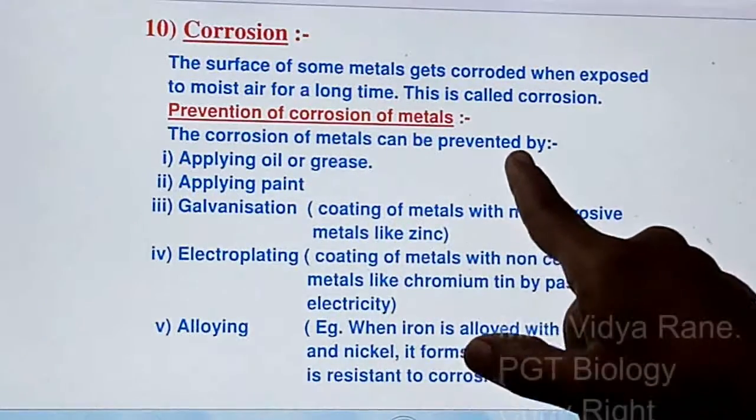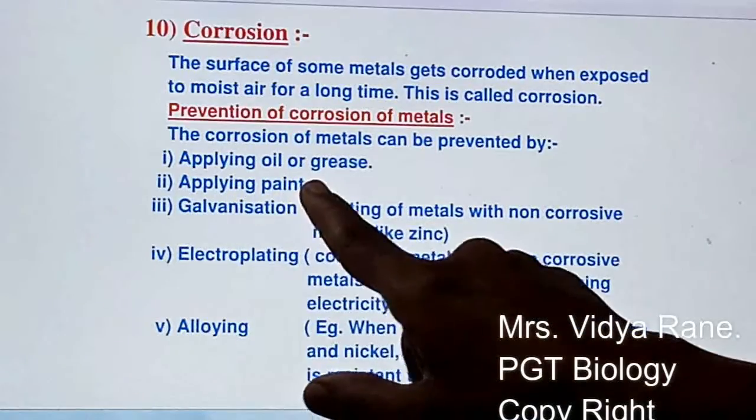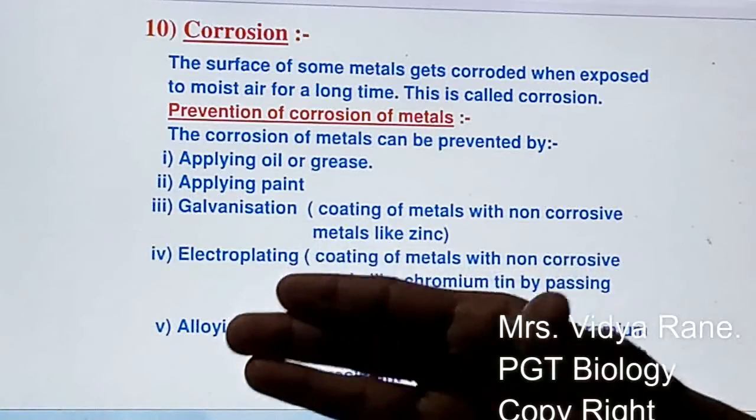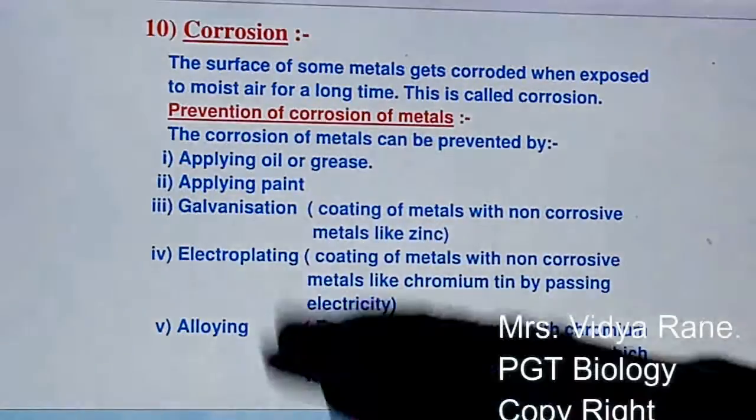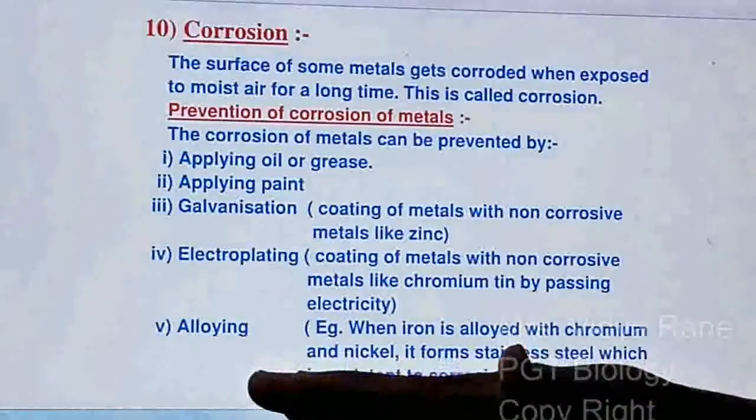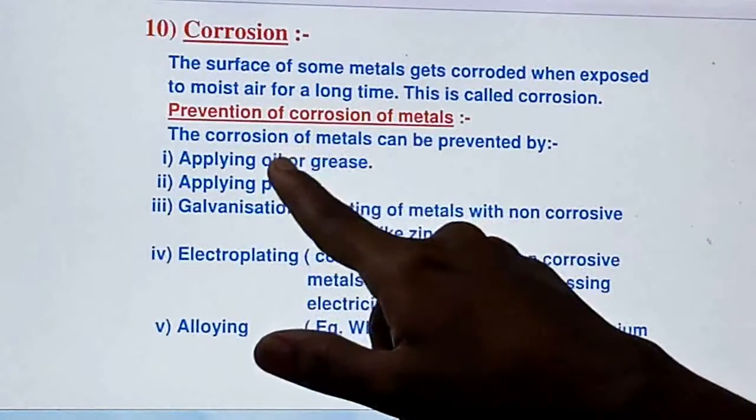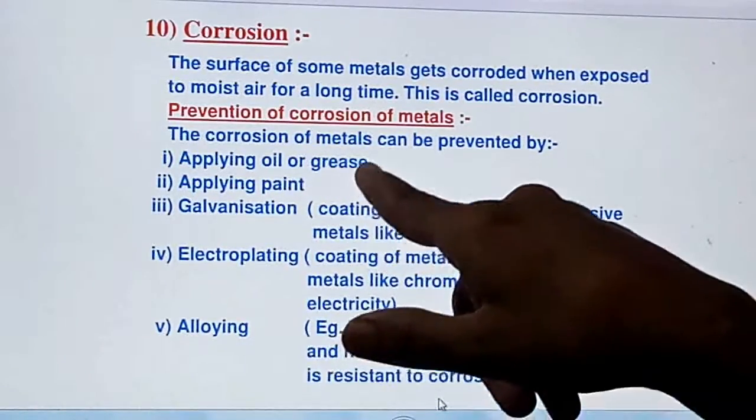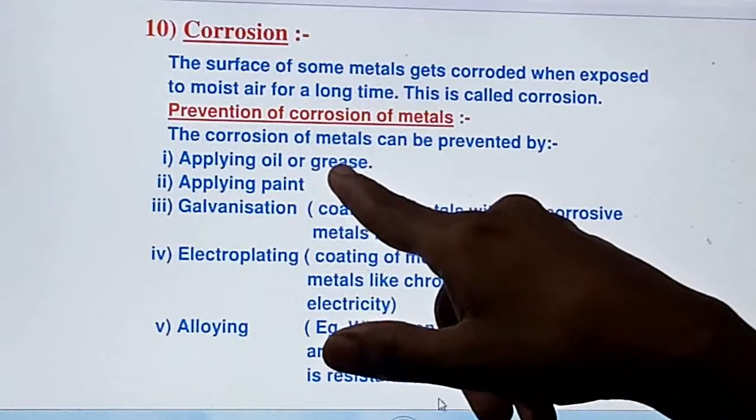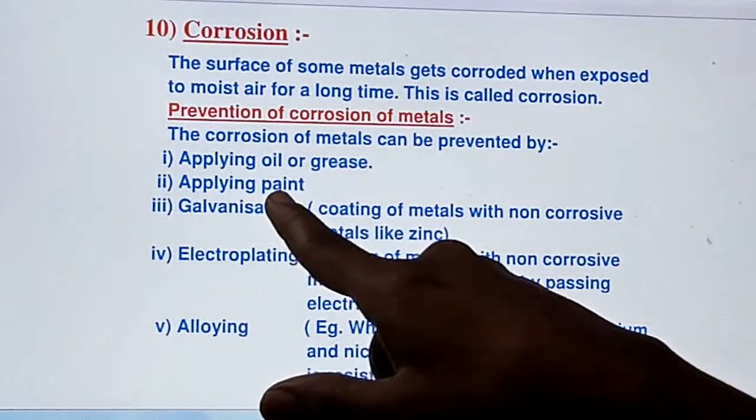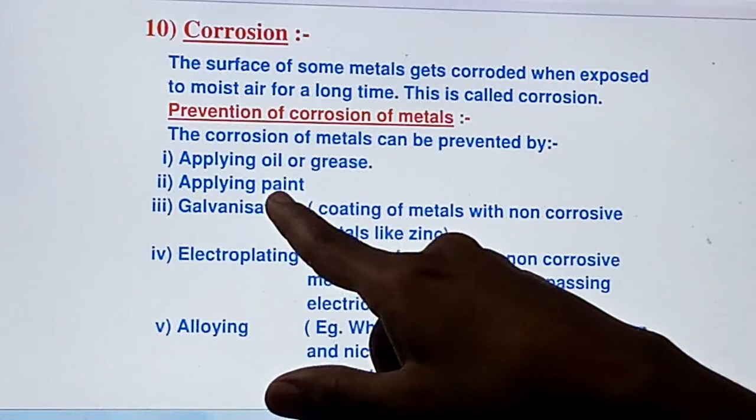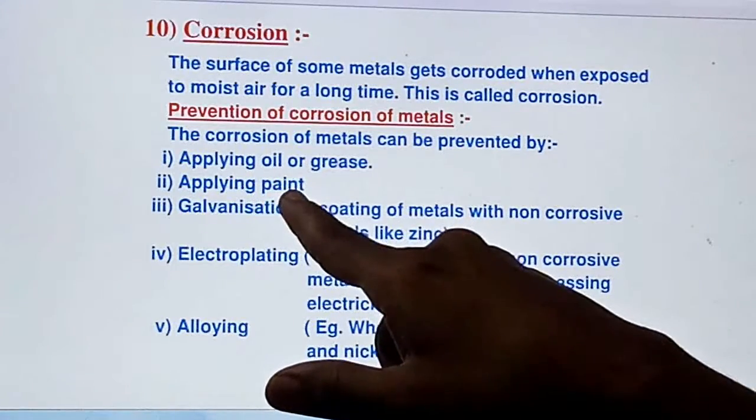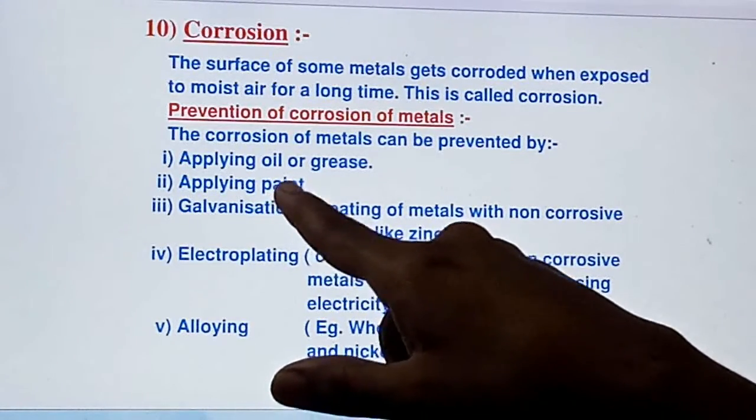The corrosion of metals can be prevented by, the first, applying oil or grease. Whatever metal you want to prevent from corrosion, just apply a layer of oil or grease on it and it will not be corroded. Due to the presence of oil or grease, the direct contact of the metal with the air is prevented and the metal will not get corroded. Another is that again you have to form a layer between the air and the metal with paint, right? So you just apply paint on the metal and it will stop corroding.